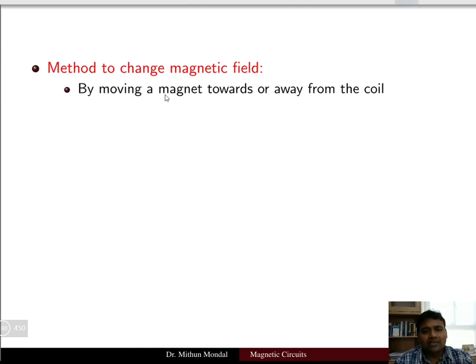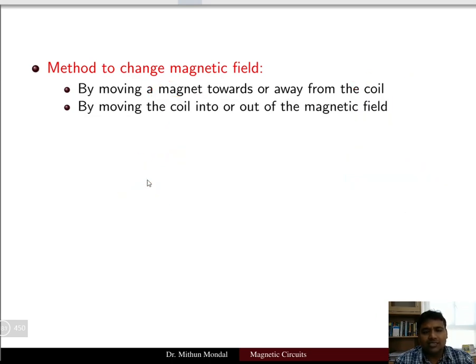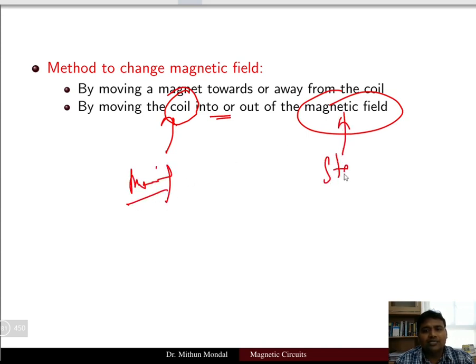Now, what are the methods to change the magnetic field? So you can either move the magnet towards or away from the coil, that is, the magnet is in motion and the coil is stationary. Or you can move the coil into or out of the magnetic field. So here your coil is moving and your magnetic field is stationary. So two cases we have discussed, either moving the coil or the magnet.